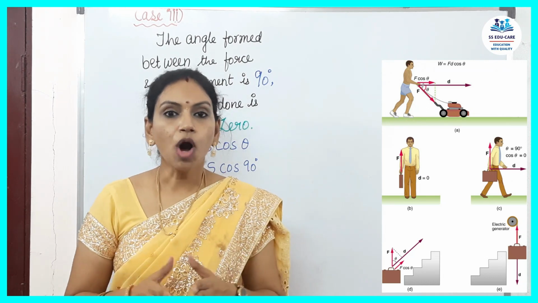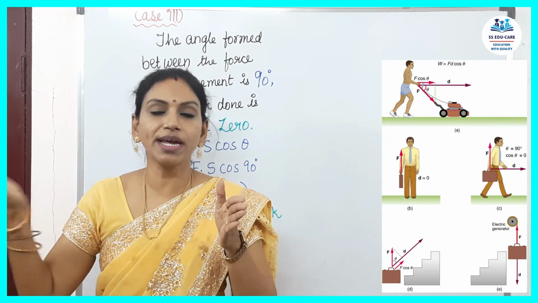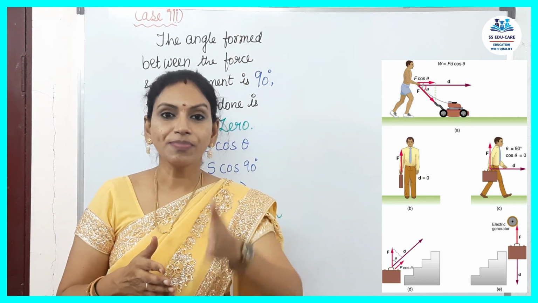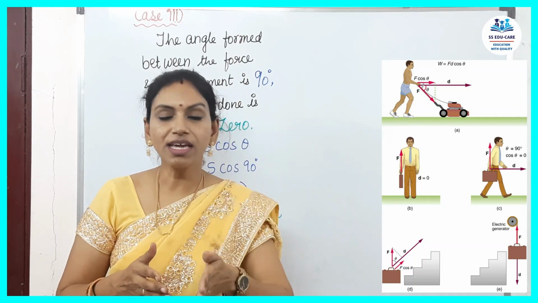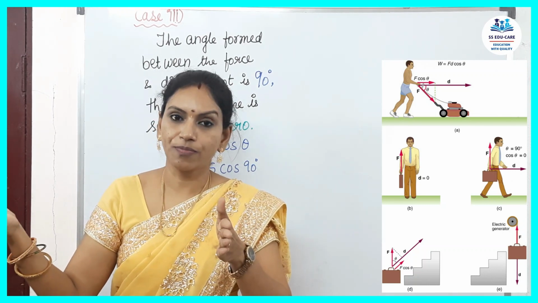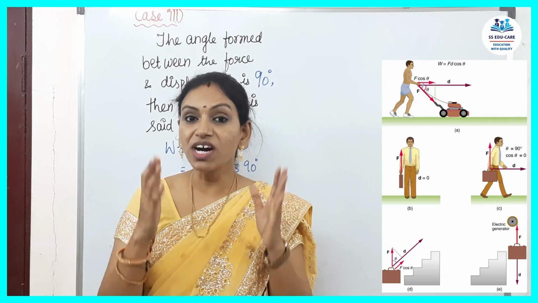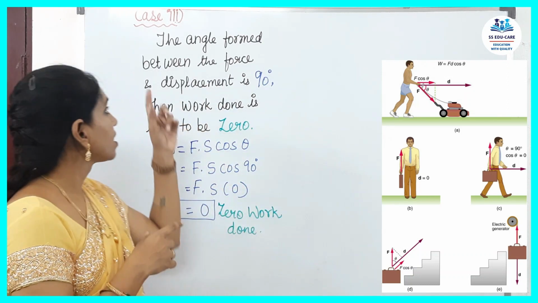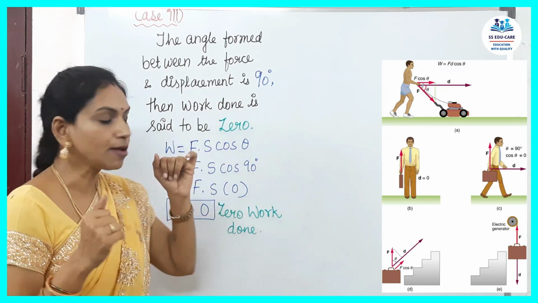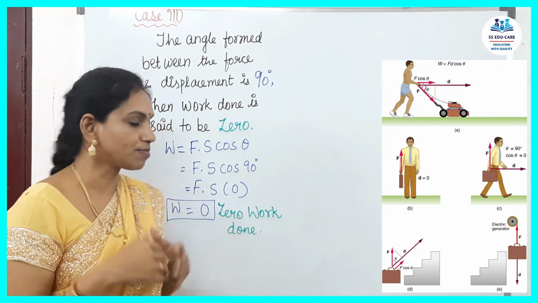Case 3, what if the force is applied in this direction and the object is moving in a straight line? What angle do they form when the force is perpendicular? Force is vertically falling on the object like this, and the object is displaced in a straight line. They form an angle of 90 degrees. In such a case, what is work done said to be? If the angle formed between the force and the displacement is 90 degrees, then work done is said to be 0. Let's see how 0 comes.